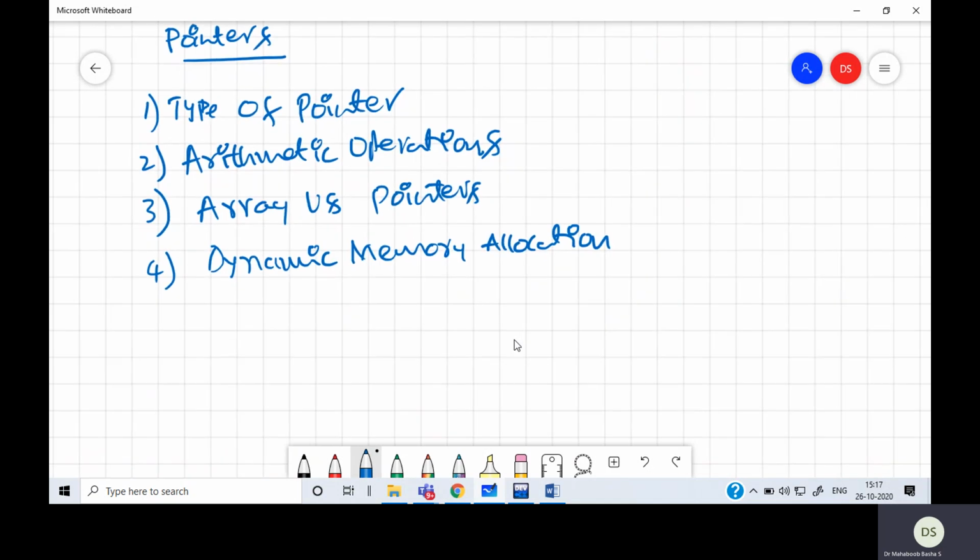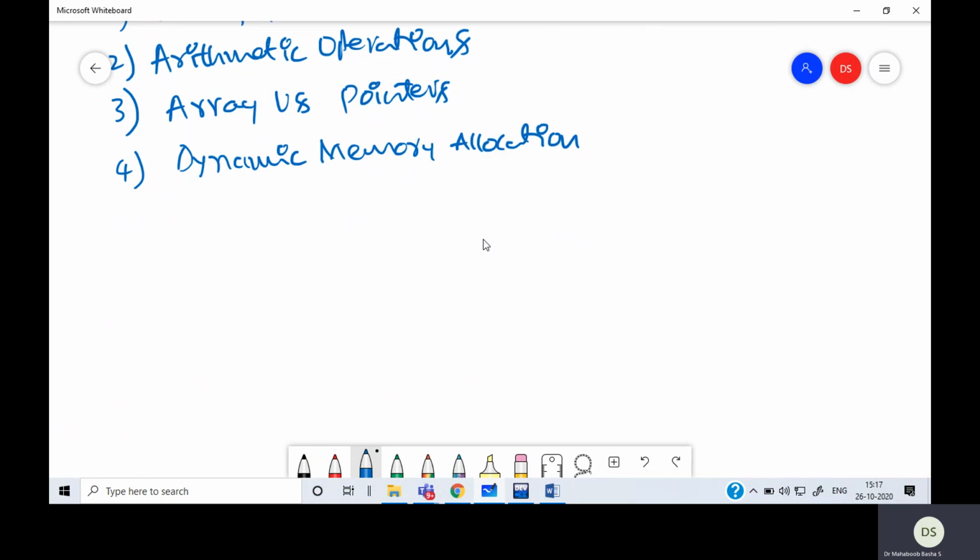Now, before we see what the type of the pointer is, I'll define a pointer. A pointer is a variable, but it's not a normal variable. A pointer is a special variable. Why is it special? I'll explain.